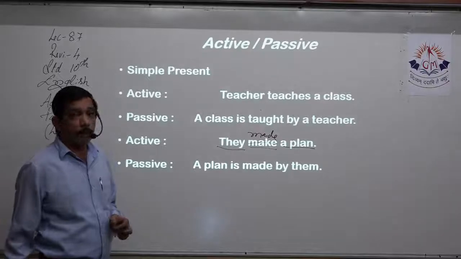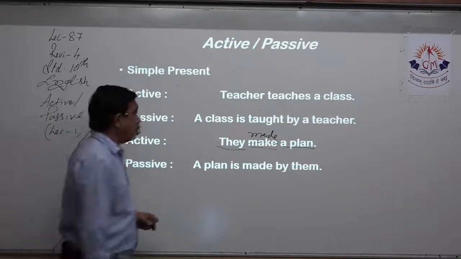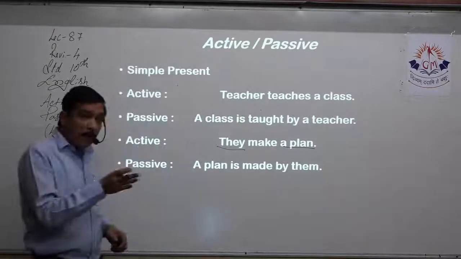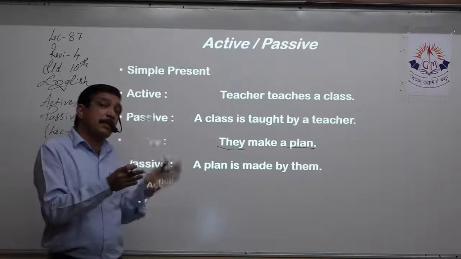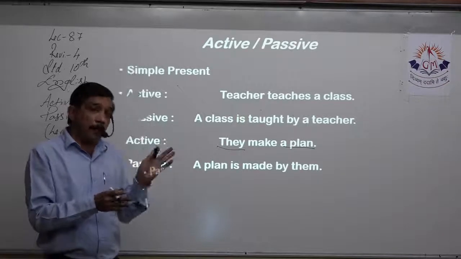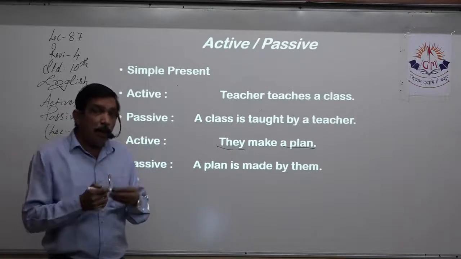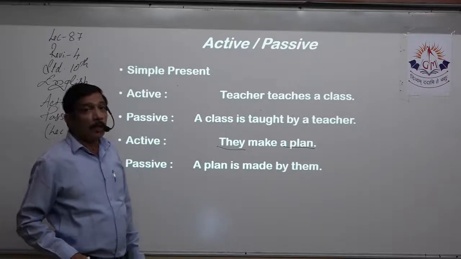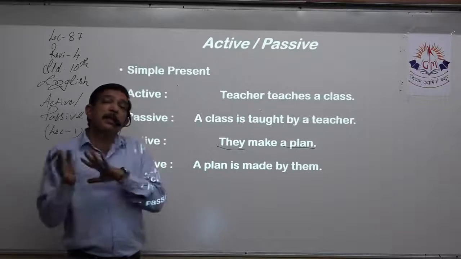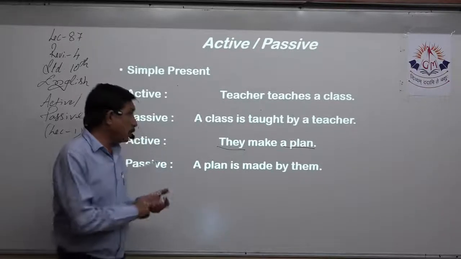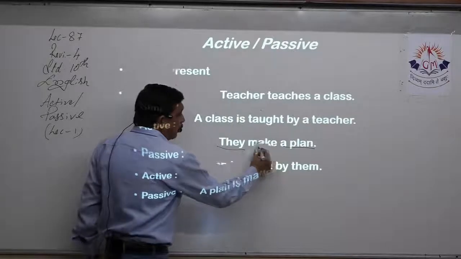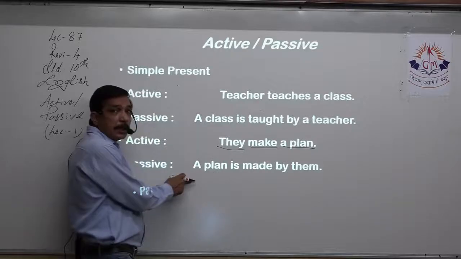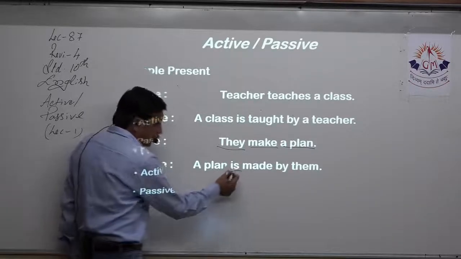Then what will happen? Wrong. Make. Past tense is made. Past participle is made. Which is the base word? Make. So this one is in simple present. So made is the past tense, and in the same way the past participle is also made. So this is absolutely correct. This is present tense. So a plan. Now plan is singular. That is why is.